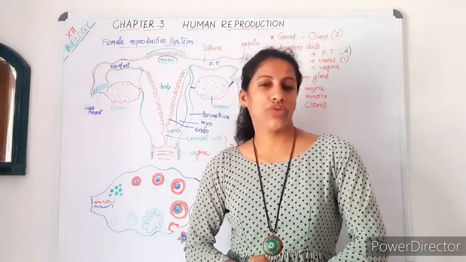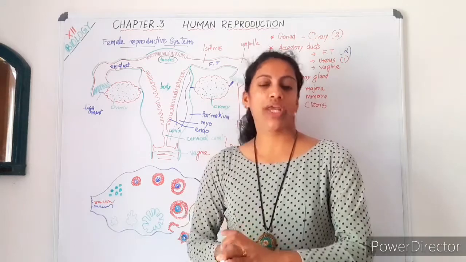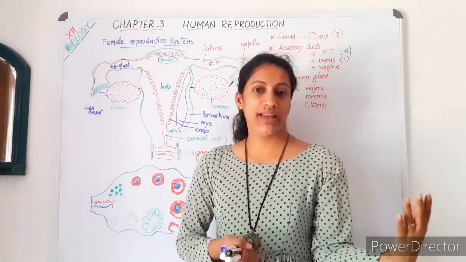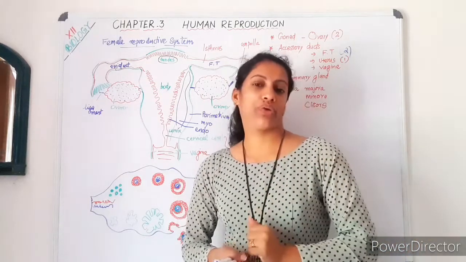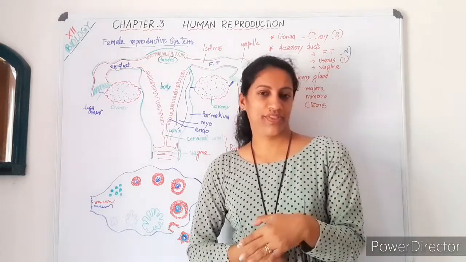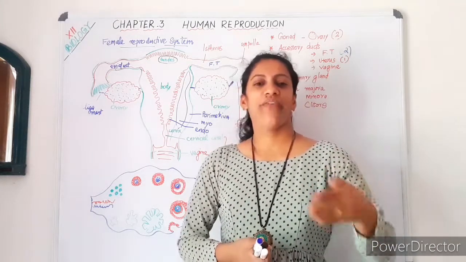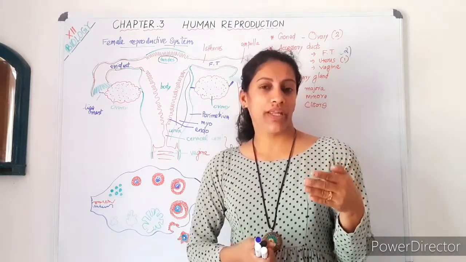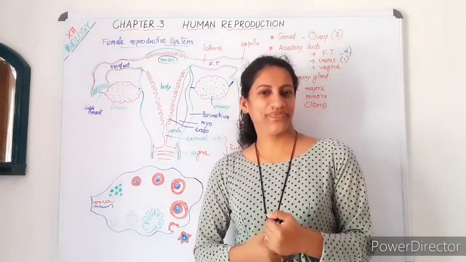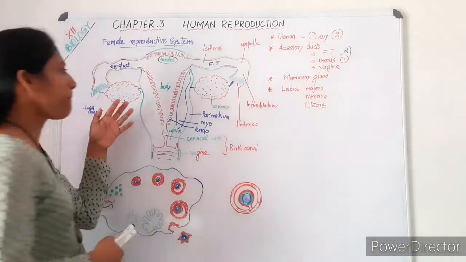The vagina opens out through the vaginal opening, the vaginal orifice, in a female. In a female, the vaginal opening is separate, and there is a urinary opening where the urethra opens out, the urethral meatus. So in a male, there is a single opening for both sperms and urine, whereas in a female there are two separate openings, one to release urine and the other for the release of ovum. Okay, simple. Then come to the next topic.